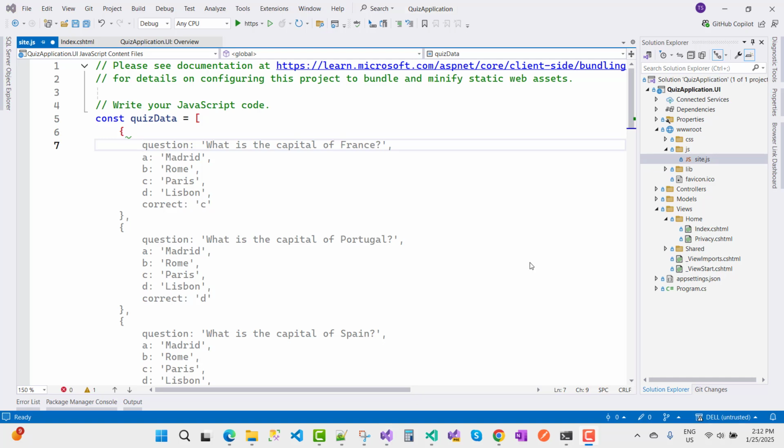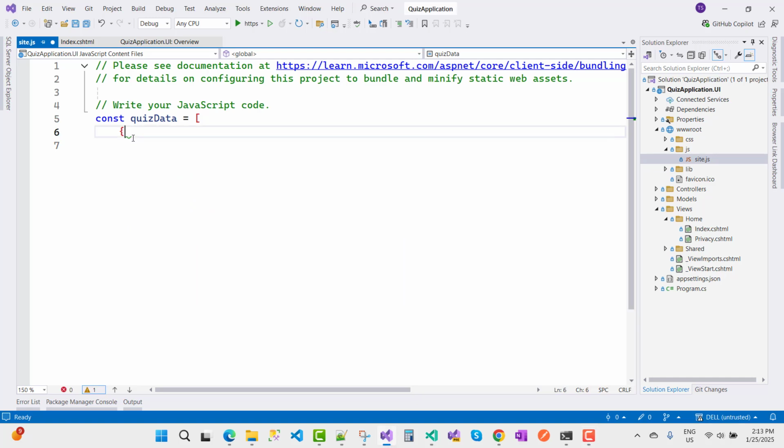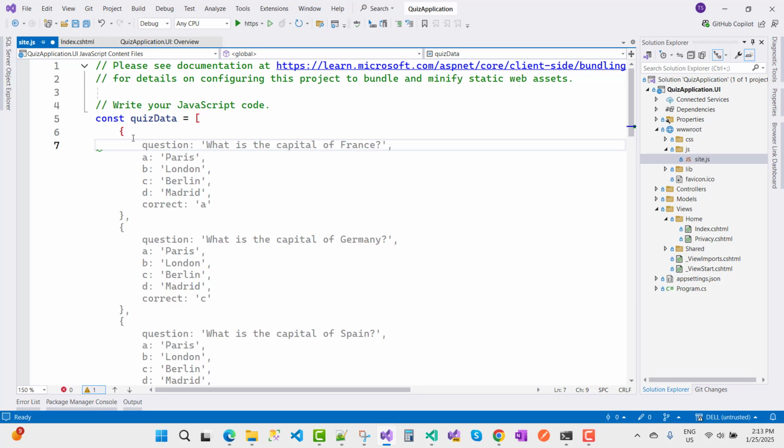GitHub Copilot is giving me suggestions as a key value pair, but I want to take the options as well, so here I'm going to add the questions.